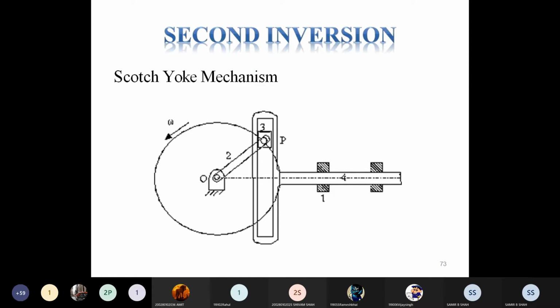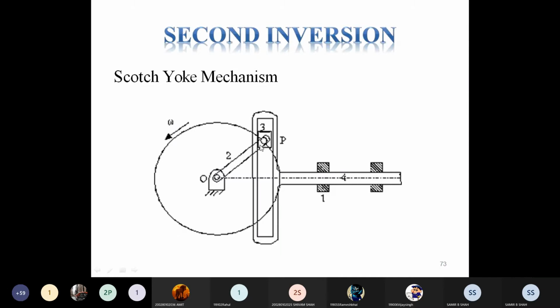If we fix link 1, we get the double slider crank chain. Here crank 2 rotates, and link 3, which we consider just a slider, can slide inside the slotted arm.